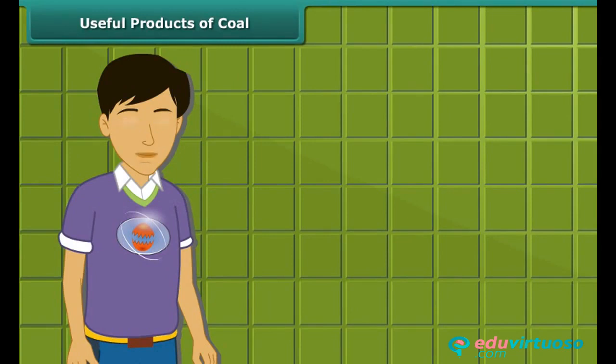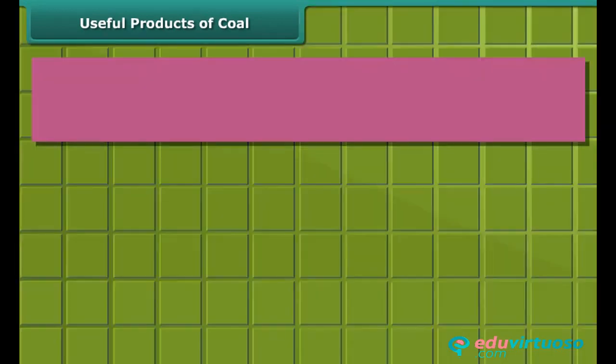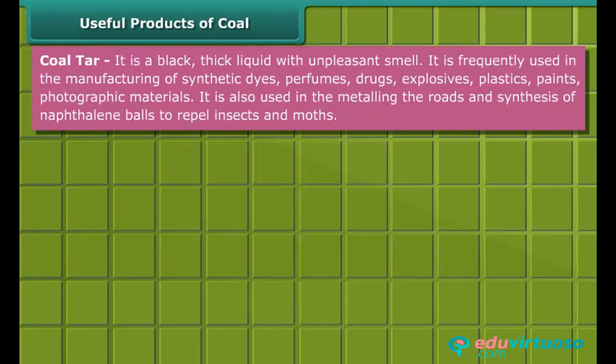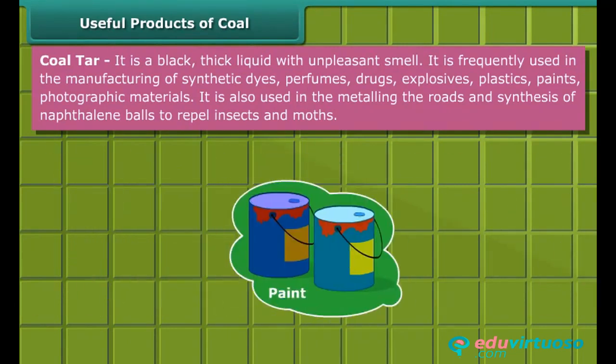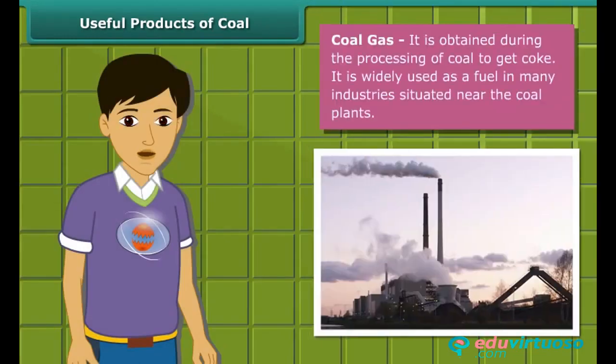At first, let us know about coke. Coke is a tough, porous, and black-colored substance. It is mainly used in the manufacturing of steel and extraction of many metals. Coal tar is a black, thick liquid with an unpleasant smell. It is frequently used for manufacturing synthetic dyes, perfumes, drugs, explosives, paints, plastics, and photographic materials. Coal gas is produced when obtaining coke from coal. In many industries located near coal plants, it is used as a fuel.